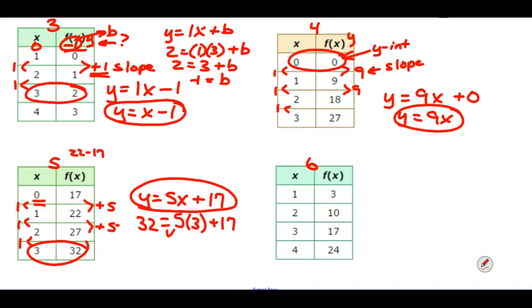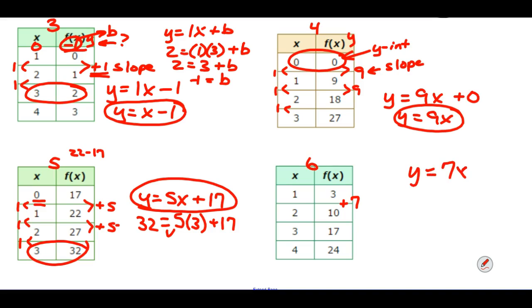Looking at table number 6, x is changing by 1 every time, so that's good. That makes finding our slope pretty easy to do when x is changing by 1. We look at how y changed from 3 to 10. It increased by 7. From 10 to 17, it increased by 7. From 17 to 24, it increased by 7. And that means that my slope is 7.